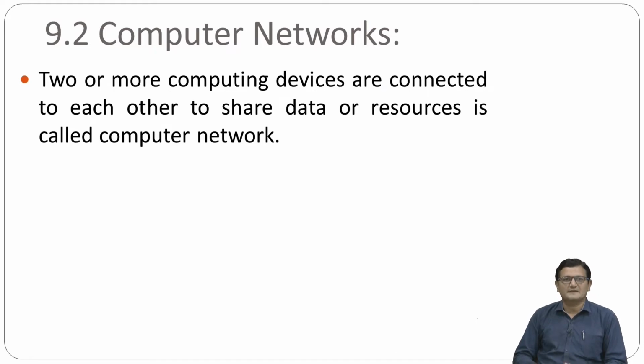So the difference between a network and a computer network is that in a network you can connect any devices, not necessarily computing devices, but in a computer network, two or more computing devices are connected with each other. Those computing devices can be your mobile, your laptop, your tablet, your personal computer, or your router. If you connect this type of computing devices with each other, it creates a computer network.